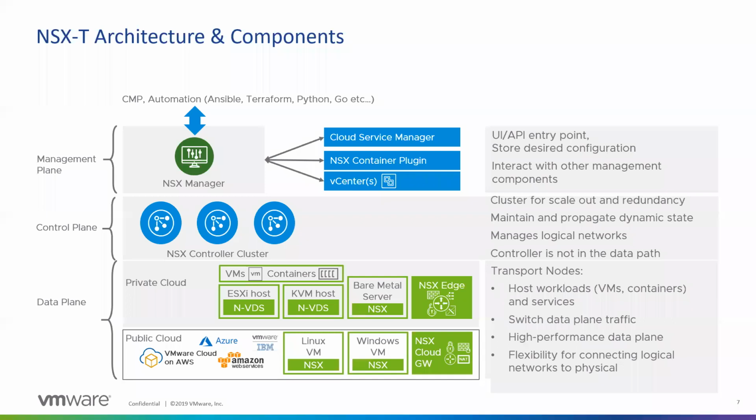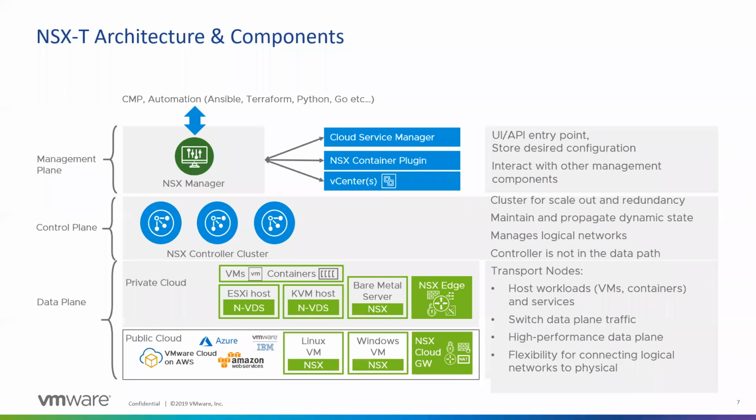And the data plane, we have different kinds of data paths. It could be our hypervisors, which we call transport nodes. They're running specific NSX modules, called NSX virtual switch or NVDS. In the case of KVM, there is also a version of NVDS running, which is based on Open vSwitch.